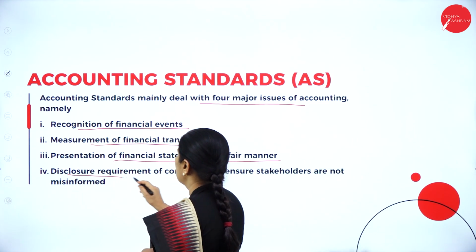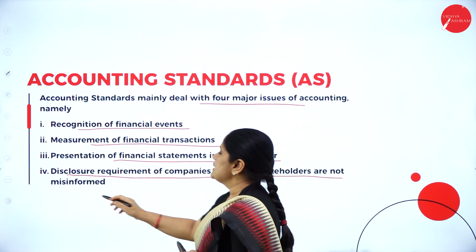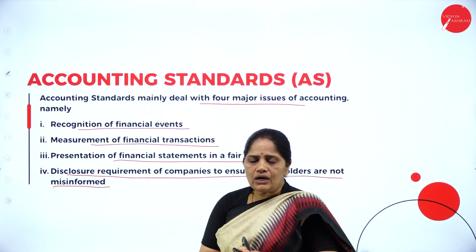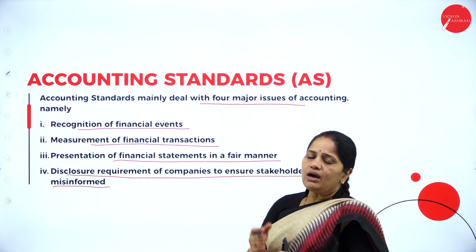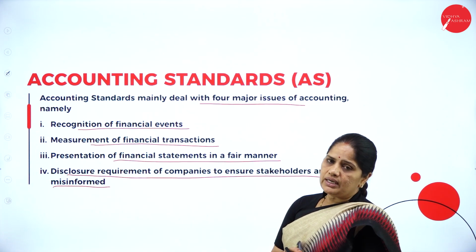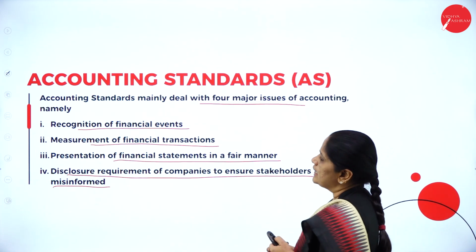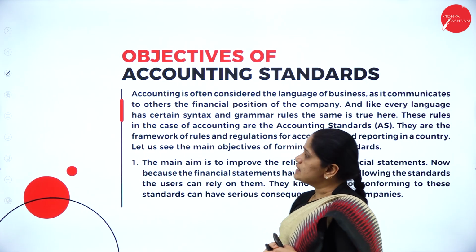Lastly, the disclosure requirement of companies to ensure stakeholders are not misinformed. So, what are the accounting disclosures which you can make and which you cannot make? What are the disclosures which you have to do for the shareholders? So, all this will be decided in accounting standards. Then, what are the objectives of accounting standards?